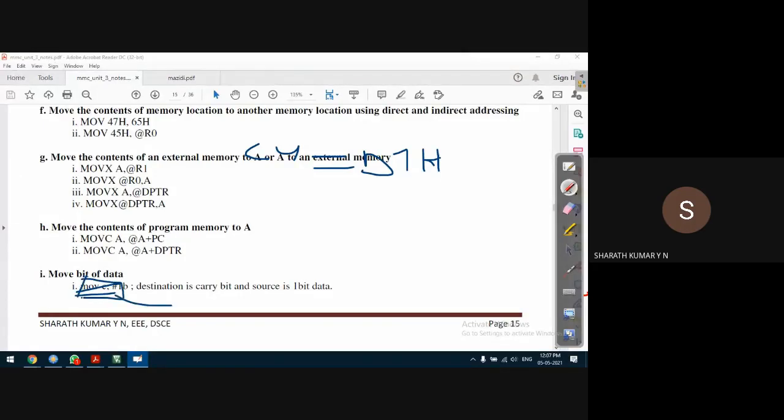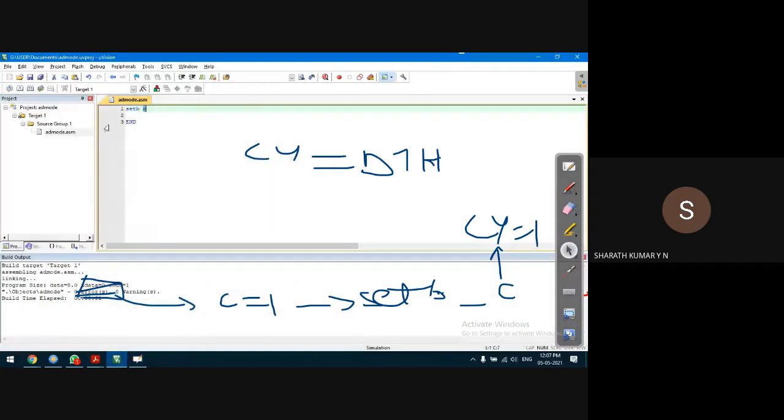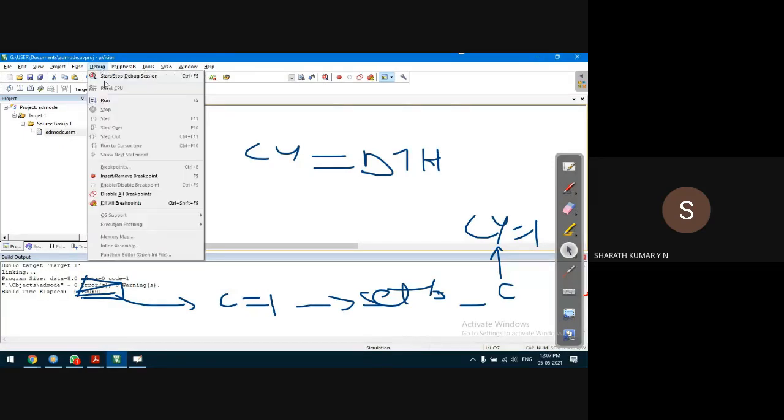So instead of this, to set C to 1, I'm using another instruction called setb. This instruction we'll discuss in detail later. The setb instruction will set a bit location to 1. So the format is setb space C, C for carry bit. It will set it to 1. Okay, so let us execute this instruction and see. Build target. Errors are 0. Debug, start session.